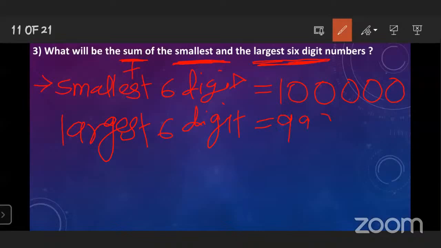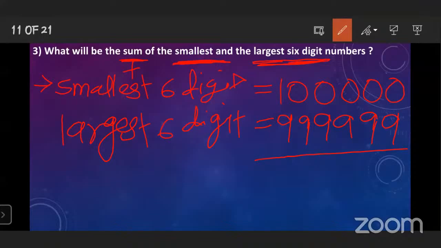Write down 9 six times. Not 99 lakh. It is 9,99,999. Okay, understood? This is how to find out the smallest number and the largest number.